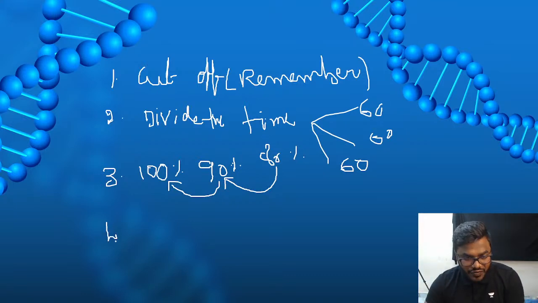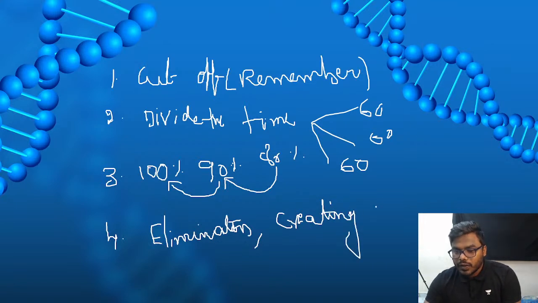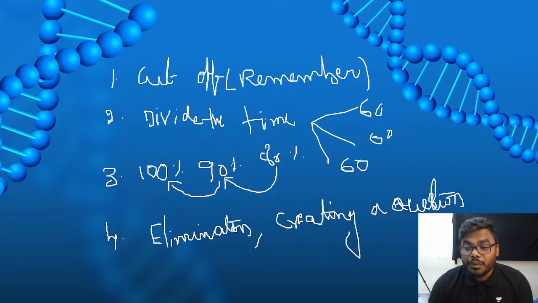And what is the best way to answer a difficult question? The best way is, friends, elimination, and then creating a question to the answer. Once again, you have to remember, creating a question to the answer, which will make you simplify the question very easily. Apart from these four, most